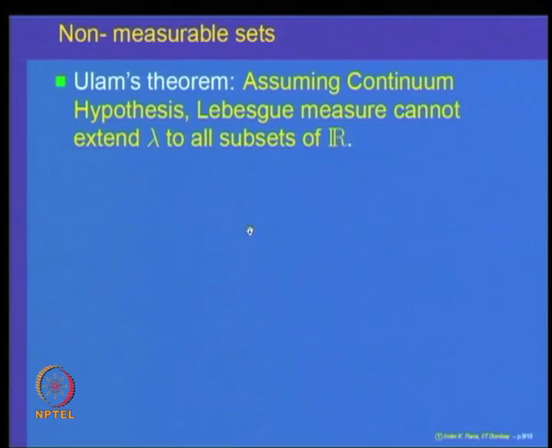We did not prove it really. We mentioned Ulam's theorem, and I said that one can read a proof of this in the textbook that we have mentioned. The statement of Ulam's theorem says, assuming the continuum hypothesis, Lebesgue measure cannot be extended to all subsets of the real line. There is something called the continuum hypothesis in set theory. I will not explain at this stage what the continuum hypothesis is, because we will be going slightly off stream.